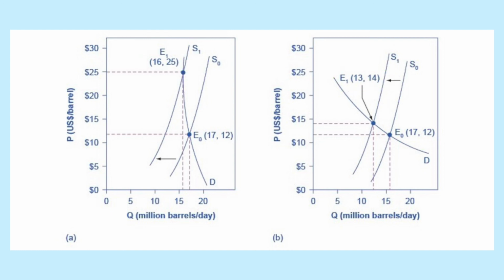However, the shape of the demand curve D is different in figures A and B. As a result, the shift in supply can result either in a new equilibrium with a much higher price and an only slightly smaller quantity, as in Figure A, or in a new equilibrium with only a small increase in price and a relatively larger reduction in quantity, such as in Figure B.